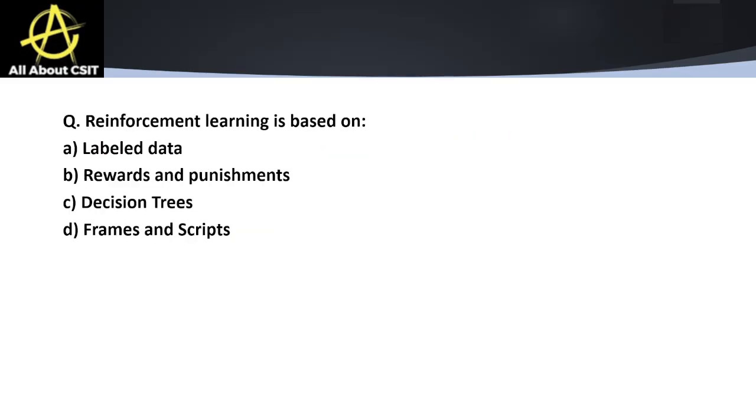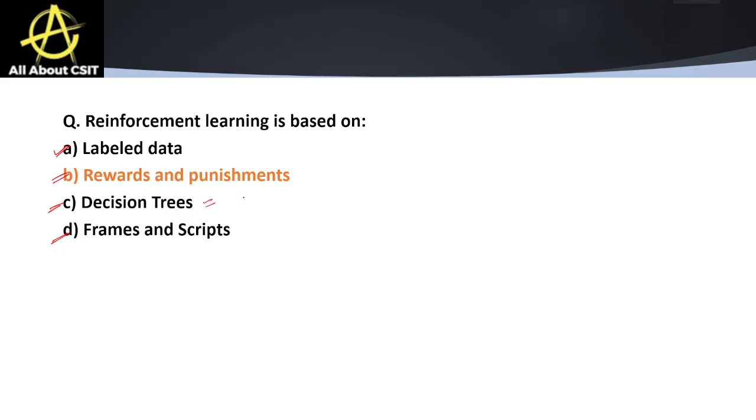Next question. Reinforcement learning is based on labeled data, rewards and punishments, decision trees, frames and scripts. So the correct answer here is option B, rewards and punishments. Labeled data, we have discussed, is related to supervised learning.